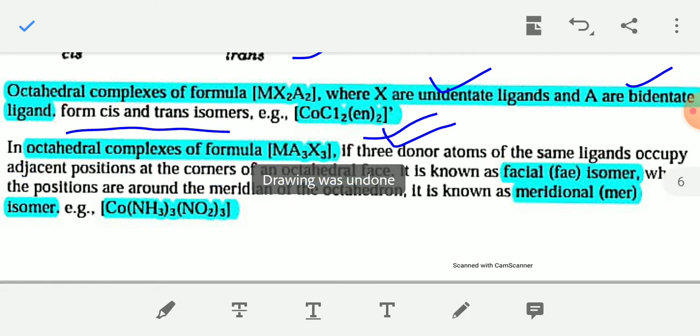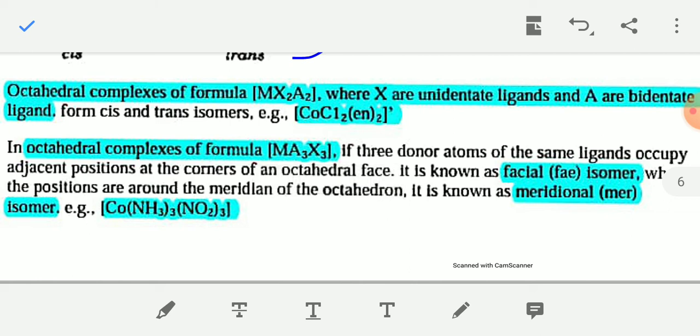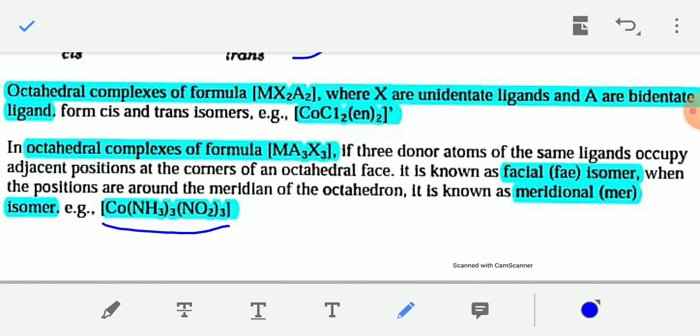So the octahedral complexes of formula MA3X3 can show two types of isomer. One is facial or fac, another is meridional or mer, depending upon the arrangement of three similar types of ligands. For example, Co(NH3)3(NO2)3.